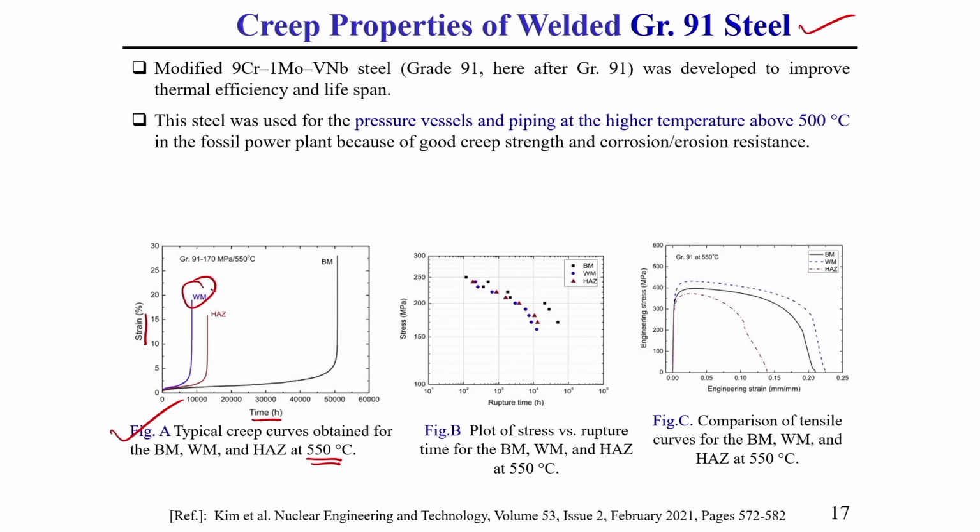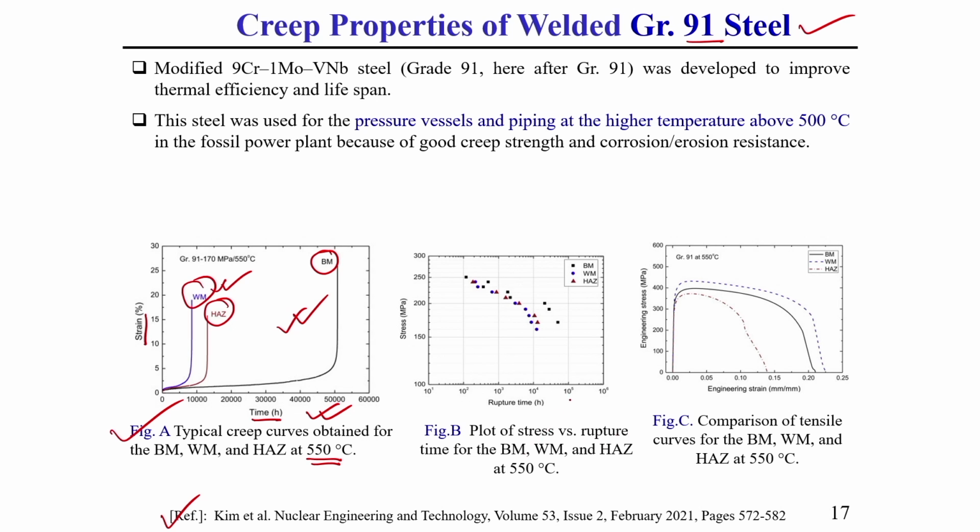Then you see the weldment takes less time than the heat affected zone as well as the base material zone. So, with time and strain, how the creep curves or creep property vary in weld metal, heat affected zone and base material for this creep resistant grade 91 steel, that I am showing here. This is one of the examples which I have taken from this reference.